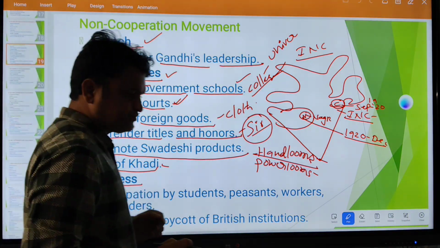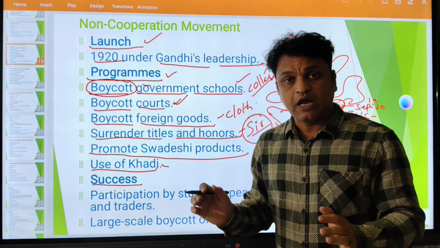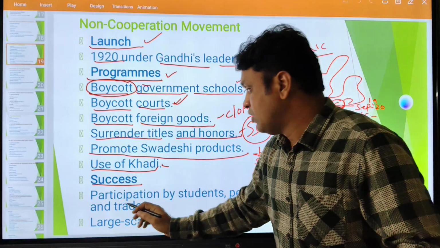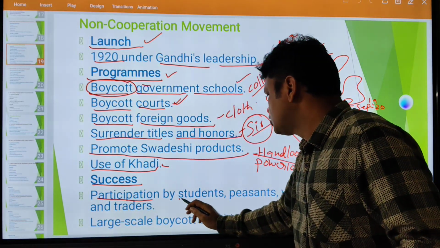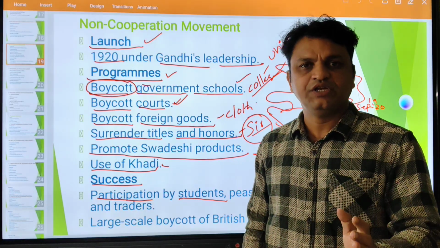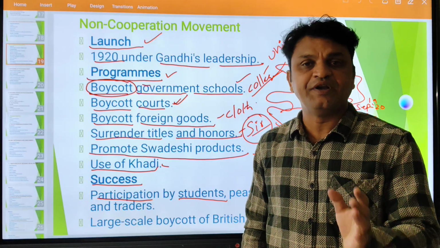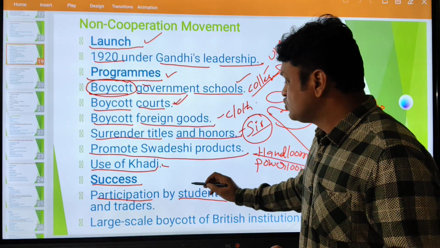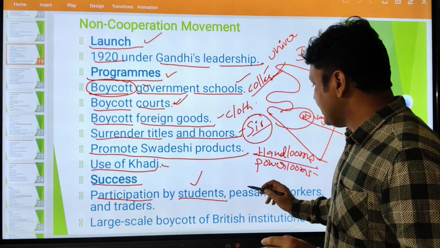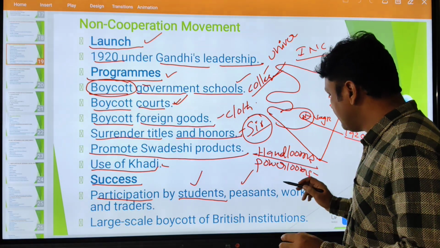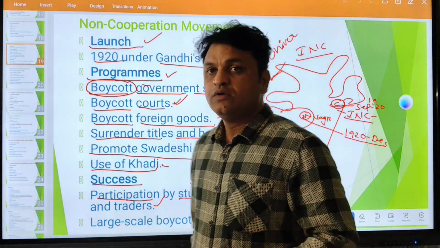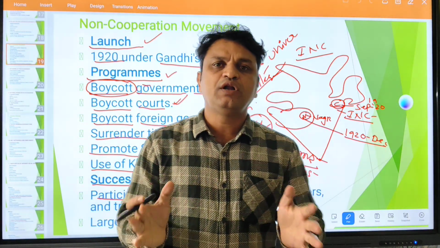Then success. So what about the non-cooperation movement, did it get success or not? Mostly it was a success. There was participation by students. For the first time in Indian freedom struggle history, the Indian independence movement, students in large numbers participated in the non-cooperation movement. Then peasants, farmers, workers and traders. So all stakeholders of the society.